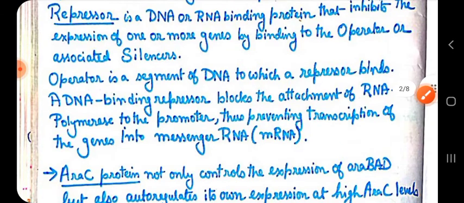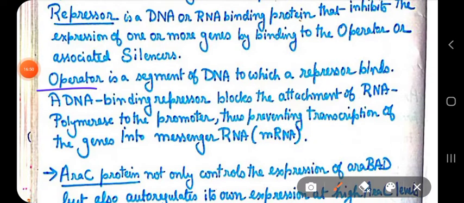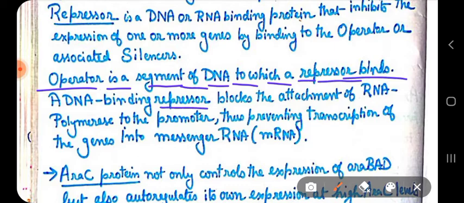Okay, you know the operator acts as an on-off switch. So the operator is a segment of DNA to which a repressor binds. And normally, what does a repressor do? A repressor blocks the attachment of RNA polymerase to the promoter.